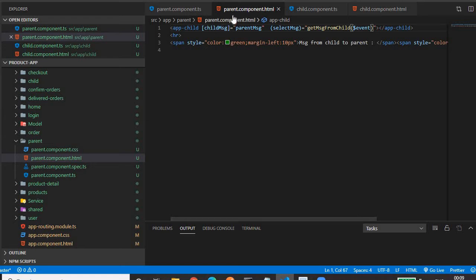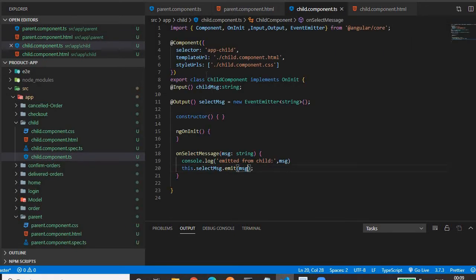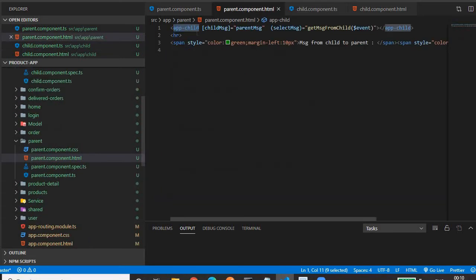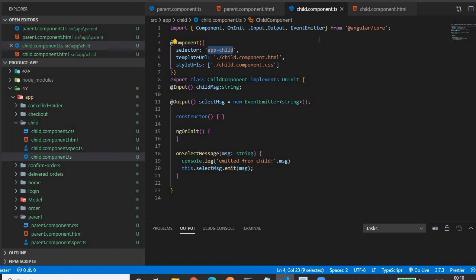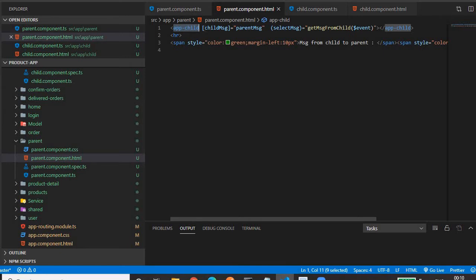If you see in the parent component.html file, we are using the selector of another component, app-child. This is the selector of the child component. If you see, the selector is here. This selector we are using in the parent component.html file. That's why this component is the parent and this component is the child. So if we are using the selector of one component in another component, the component in which we have used the selector of the other component is the parent, and the component whose selector is being used becomes the child.